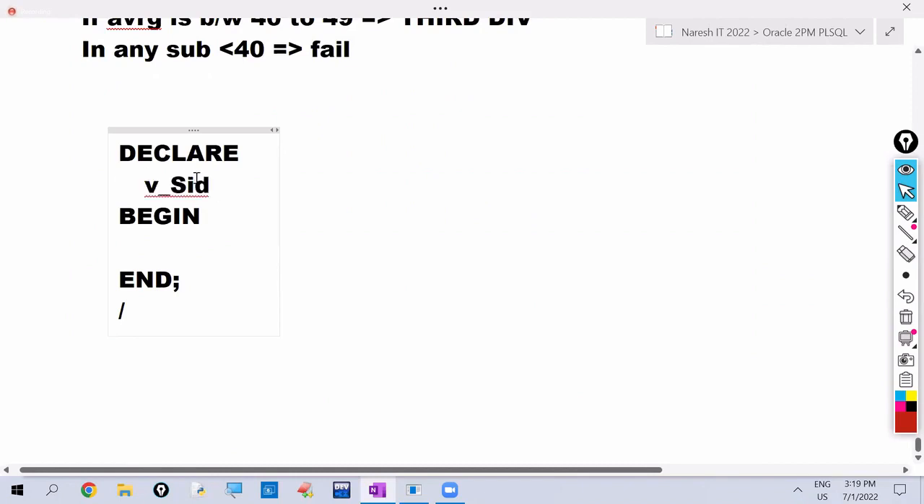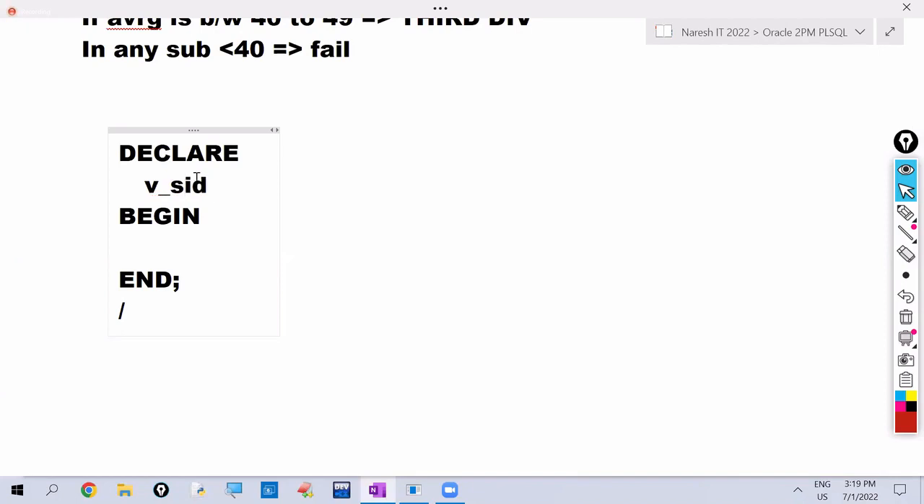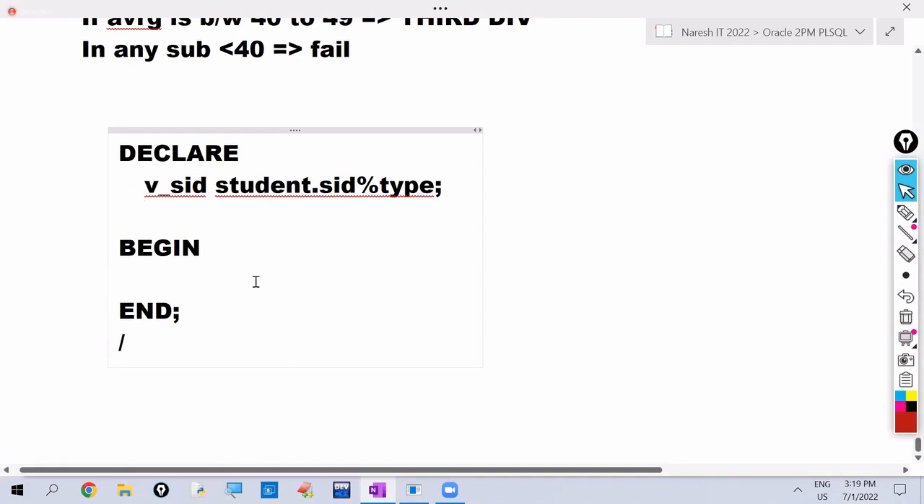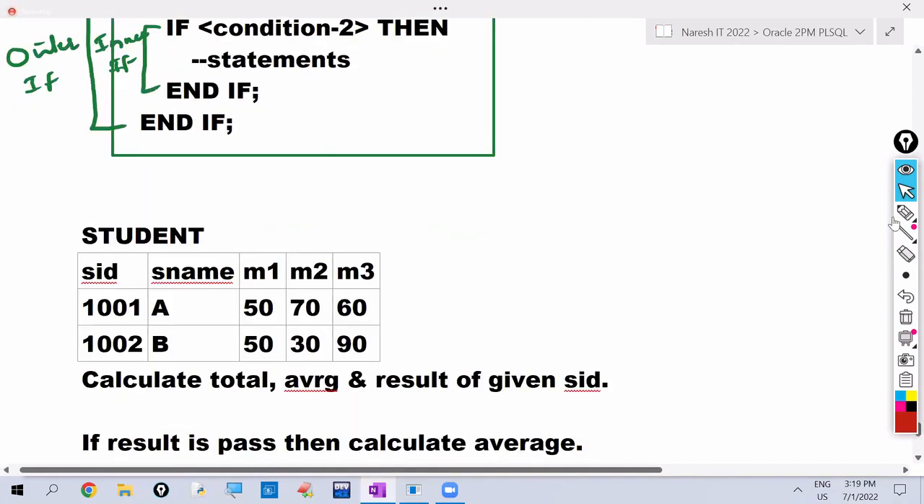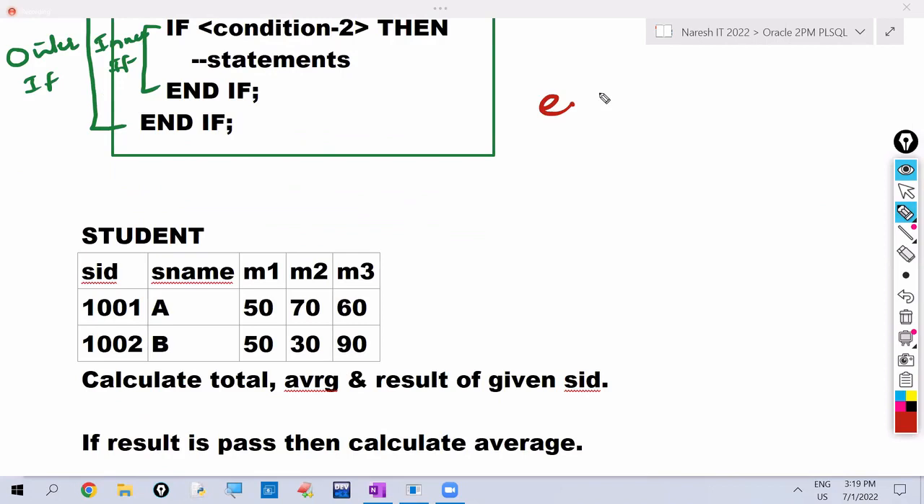v underscore SID. Which data type? Student table's SID type. Okay. So now this given student's result we want to find. Listen carefully. For example, it is asking enter student ID. I am giving student ID as 1001.